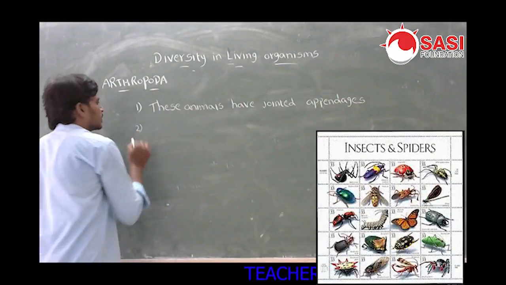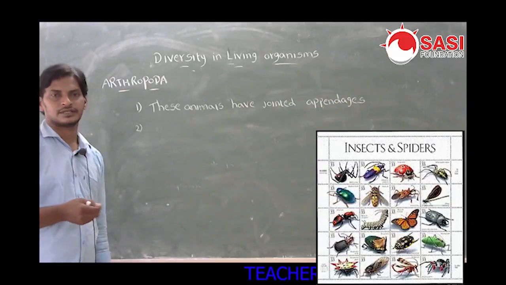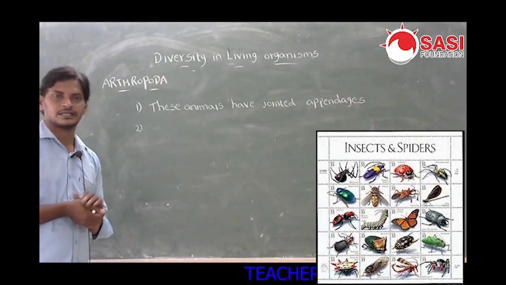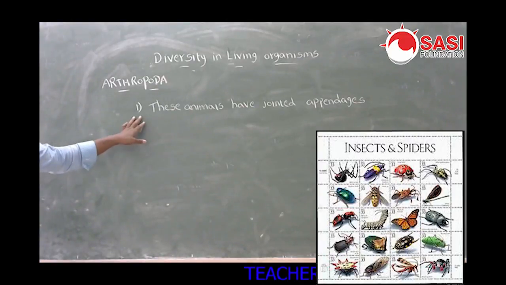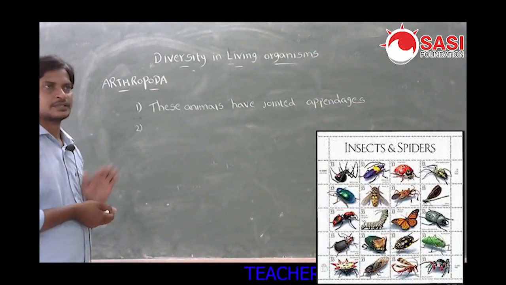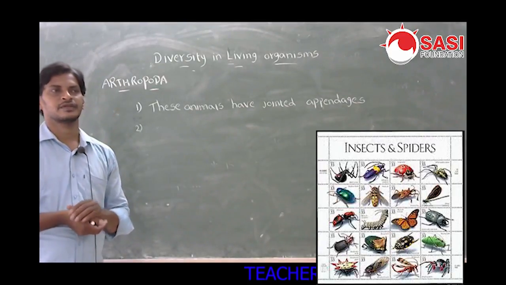Next one. Skeleton is of two types, exoskeleton and endoskeleton. Exoskeleton is present. Is it made up of calcium carbonate? No, the outer shell made of calcium carbonate is in molluscs.